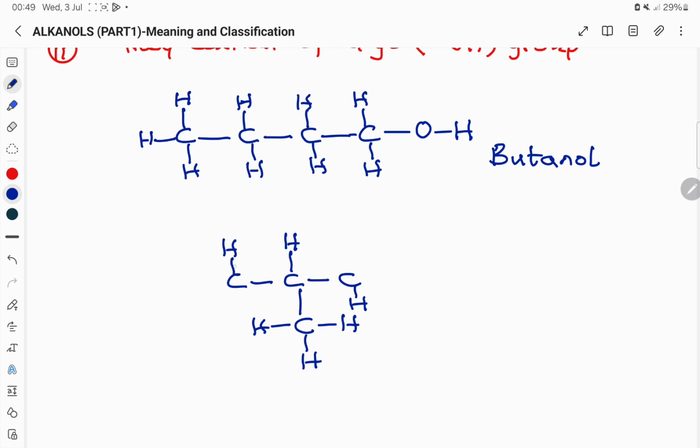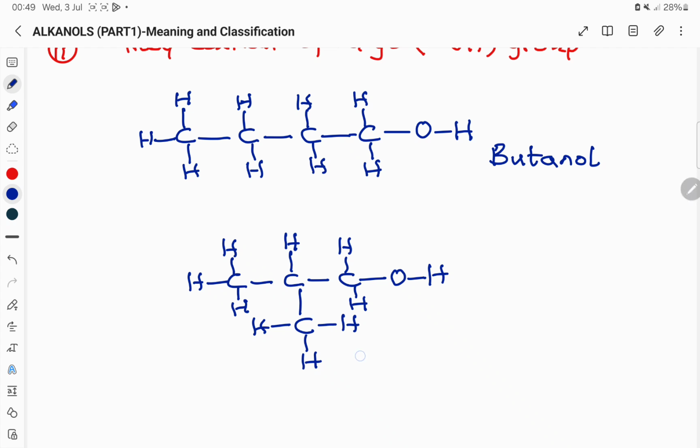This is another molecule, another structure of an alkanol. Now, if the hydrogen atom on that side is replaced with a hydroxy group, it gives an alkanol. Just make sure that the structure is completely filled. Make sure that there is no missing atom. As you can see, at the ends of the carbon atoms, you have hydrogen atoms and a hydroxy group on one of them to indicate that it's an alkanol.